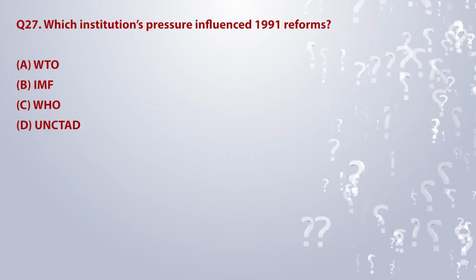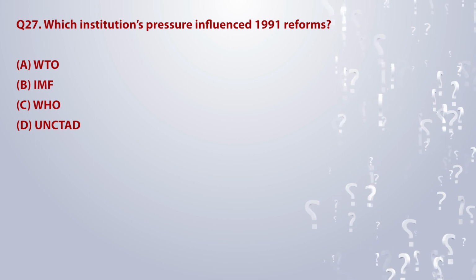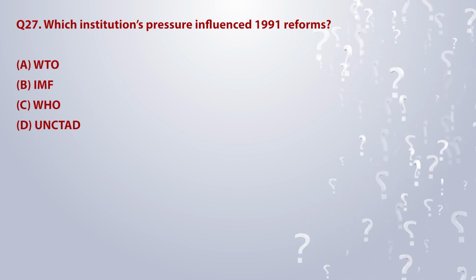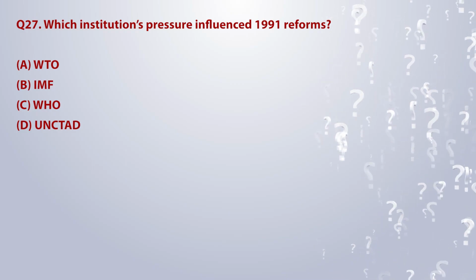Which institution's pressure influenced the 1991 reforms? A. WTO. B. IMF. C. WHO. D. UNCTAD.